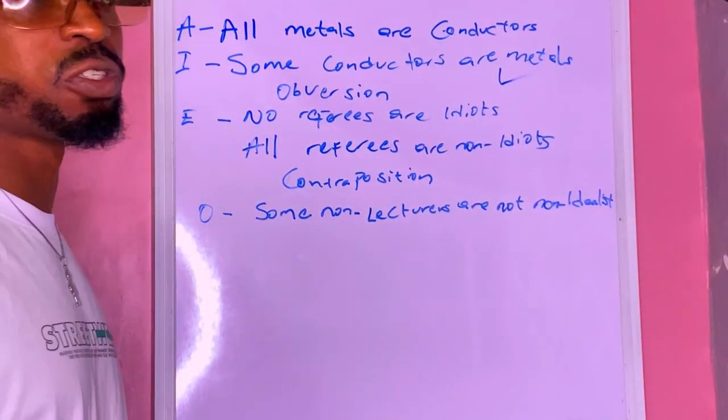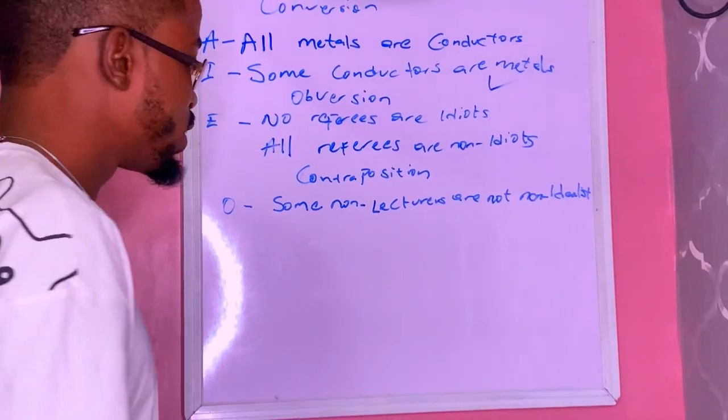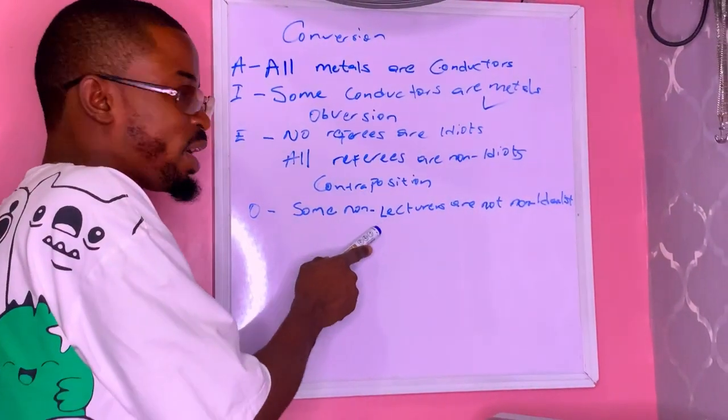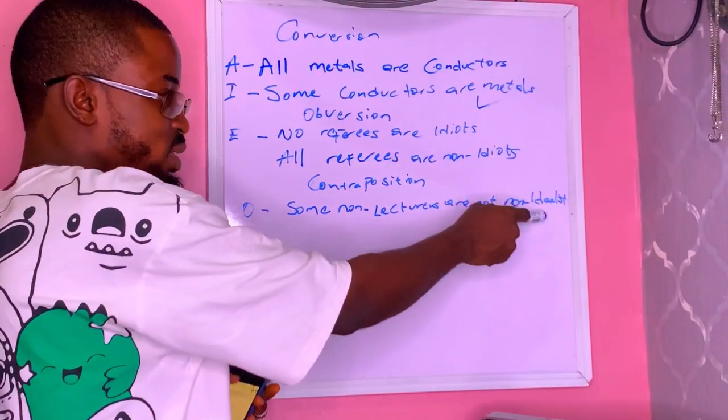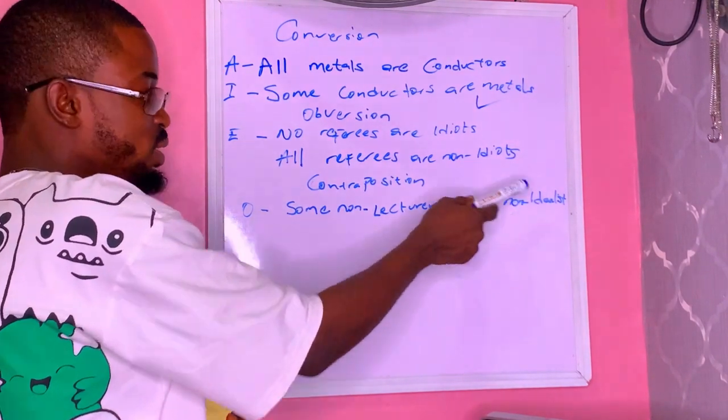Now the rule of contraposition, if we are to do it directly, states that you take the complement of the subject to the predicate, and you bring the complement of the predicate to the subject.